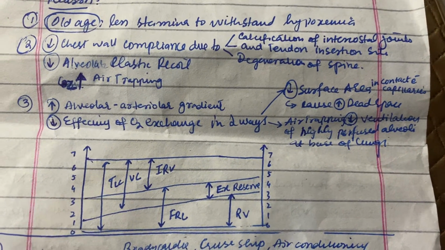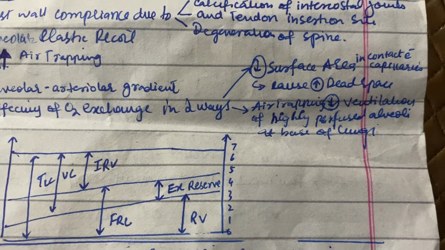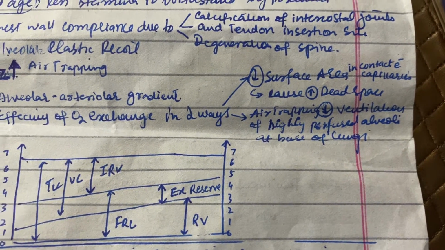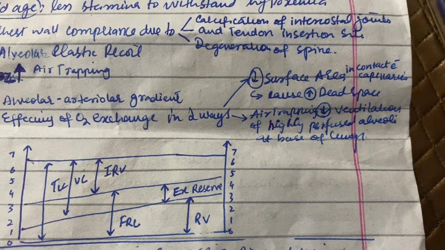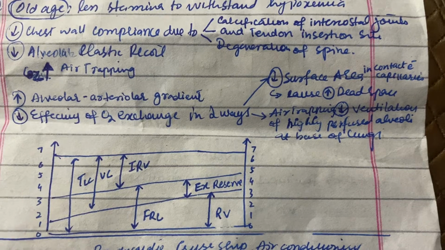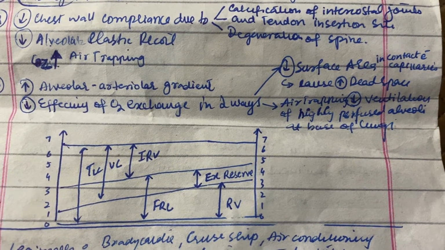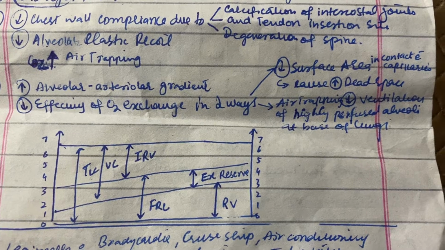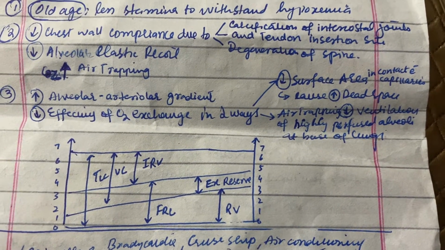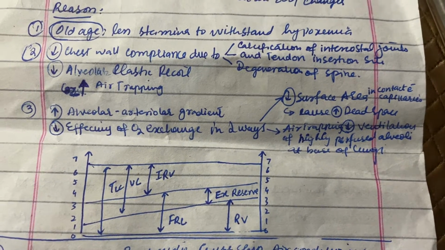So why is there decreased efficacy of oxygen exchange? That is due to a decrease in the surface area that is in contact with the capillaries. That means there is an increase in dead space. Secondly, there is increased air trapping. The increased air trapping causes decreased ventilation in the highly perfused alveoli that are at the base of the lungs.